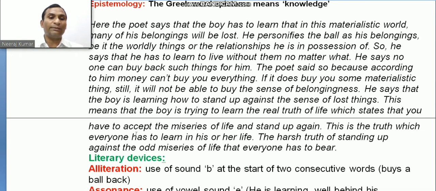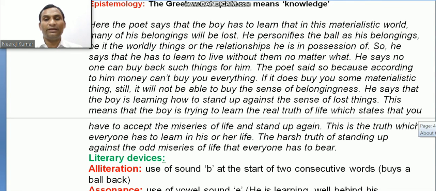So the boy is learning how to stand up against the sense of lost things. This means the boy is trying to learn the real truth of life: you have to accept the miseries of life and stand up again. This is the harsh truth that everyone has to learn and bear in his or her life.